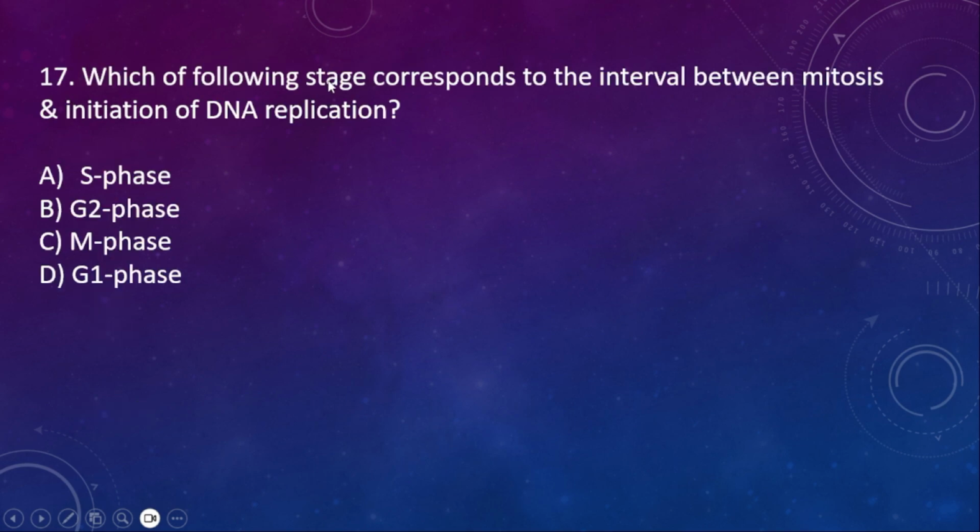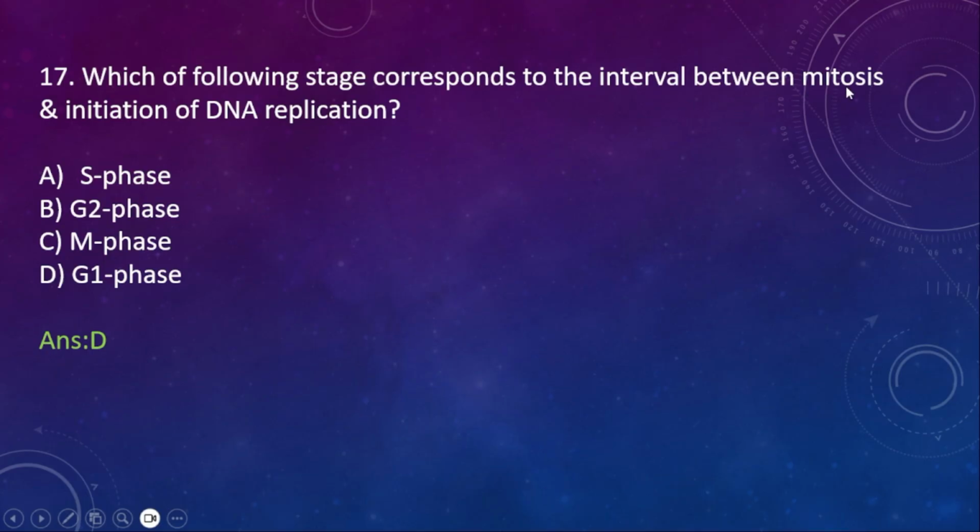17th one, which of the following stage corresponds to the interval between the mitosis and initiation of the DNA replication? That is G1 phase.